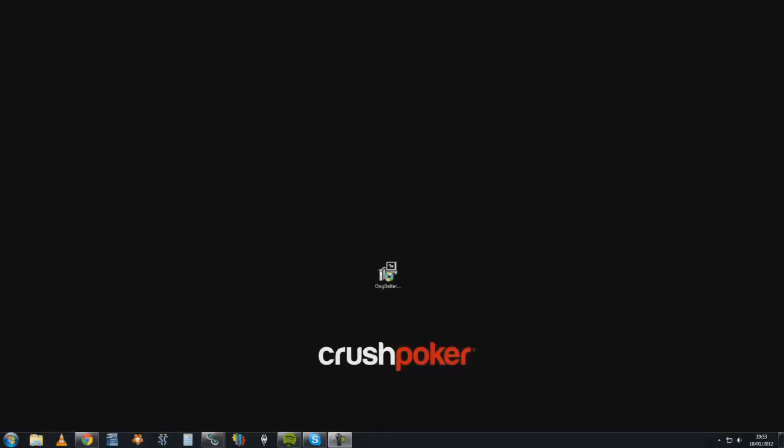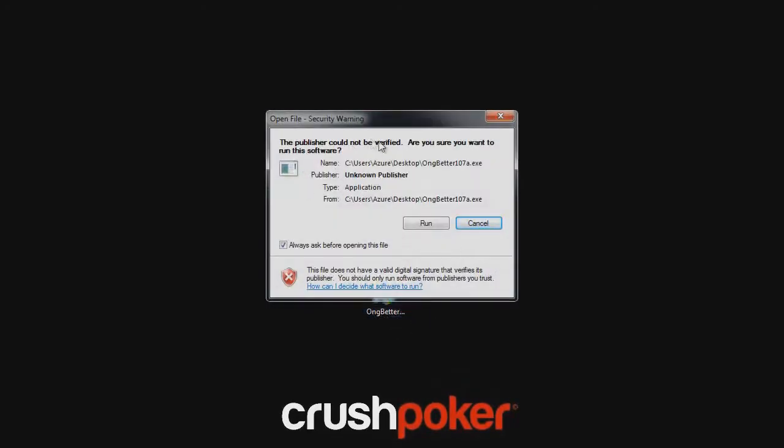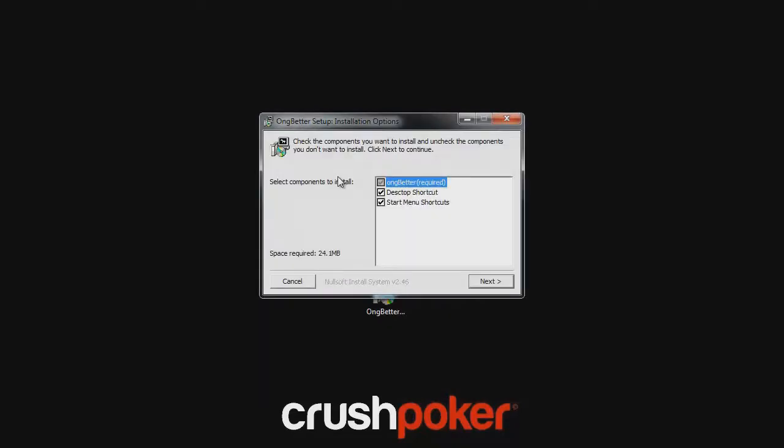Okay, so my wizardry is done, and here we have the installation file for OngBetter. So simply open it. Because I have Windows 7, I get this security warning, but it's no problem, just press run. Okay, so here you get the installation options. You get the option if you want to have any kind of shortcuts. First of all, you have the basic installation that's required, that you can't untick, but you can choose to have a desktop shortcut and or a start menu shortcut. But I don't want either, so I'll just uncheck those two and press next.